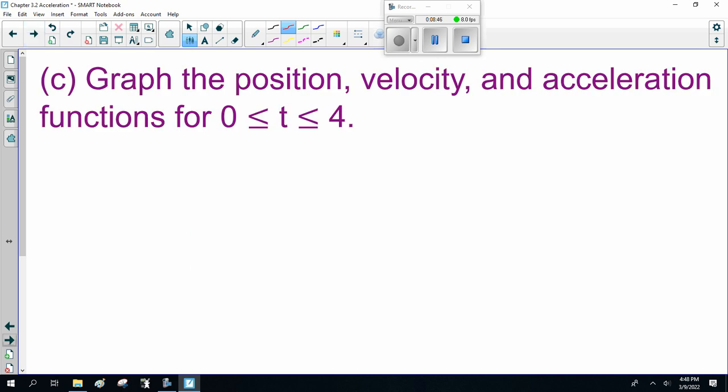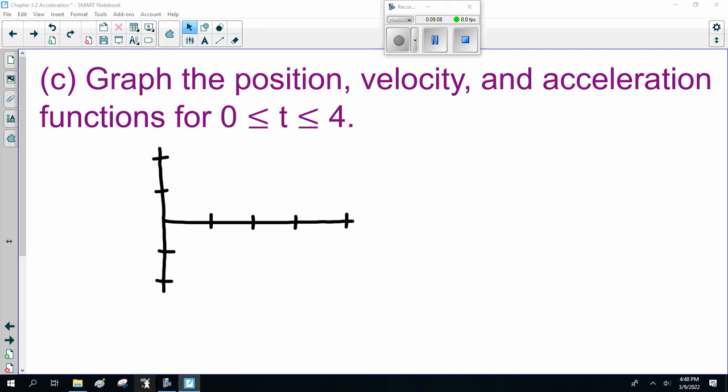Now, graph the position, velocity, and acceleration functions for t. Oh, great. So grab your graphing calculator and graph these, because I am not doing this in my head. Life is way too short. All right, so grab your graphing calculator.